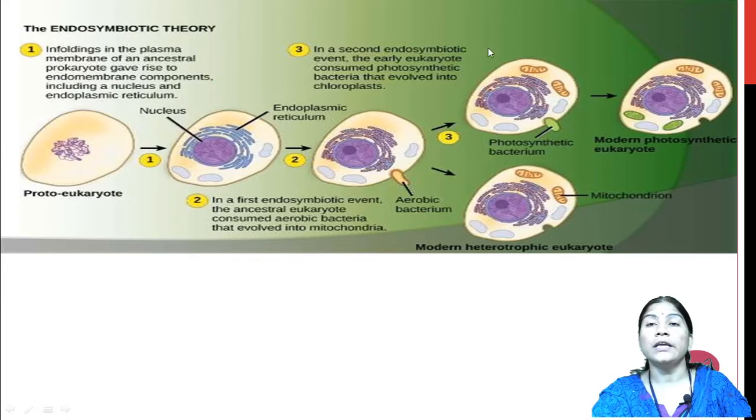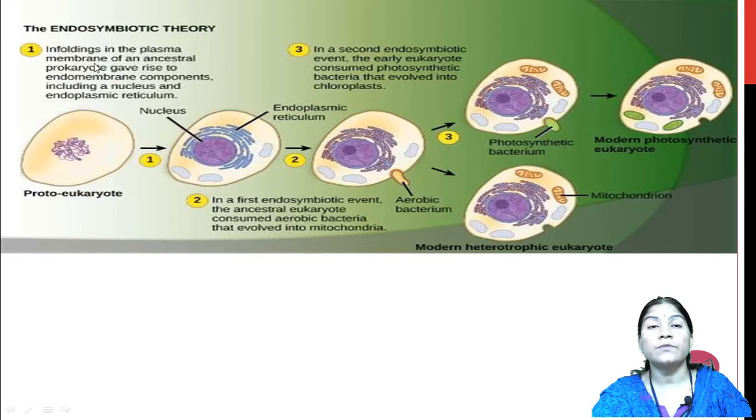So this is a diagram showing the origin of mitochondria through the endosymbiotic theory, or hypothesis of endosymbiosis. This is the first step: here is the cellular content in which only the prokaryote is there.